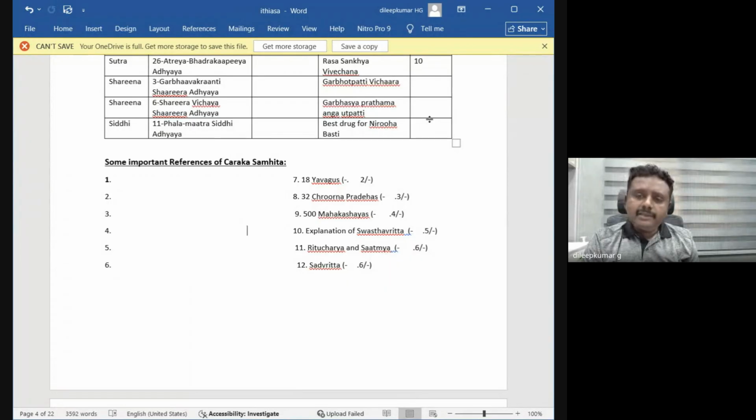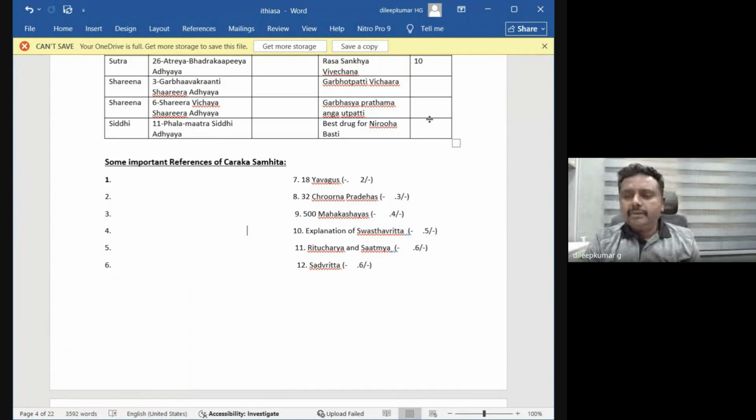He has given one condition: for every 100 years, 1 year will be reduced. So the Parama Ayu of a human being is 100 years, and for every 100 years, 1 year of Ayu is reduced. Charaka belongs to 200 BC, so that is exactly 2200 years from now. 2200 divided by 100 is 22.